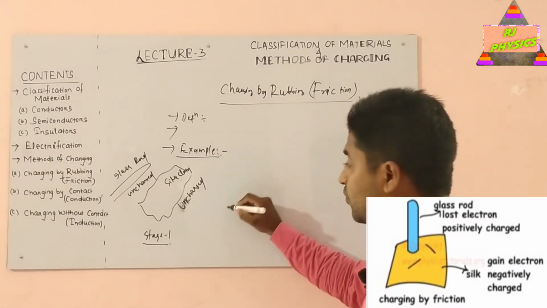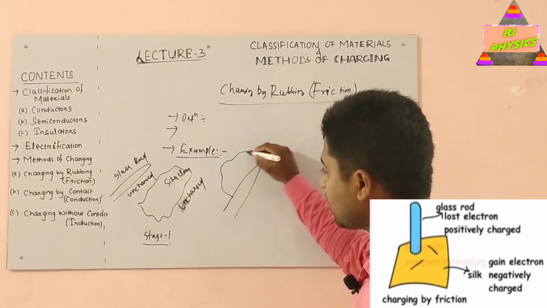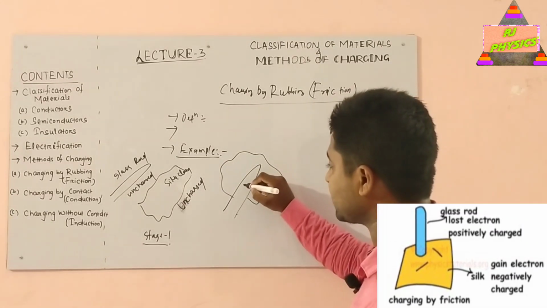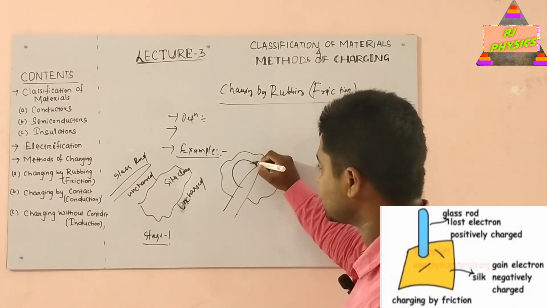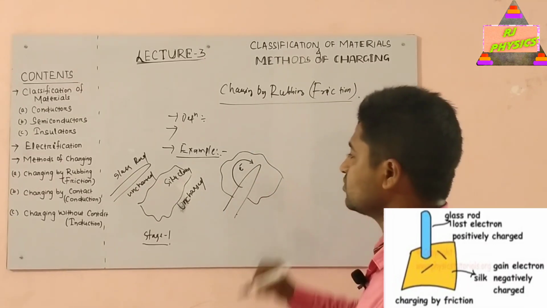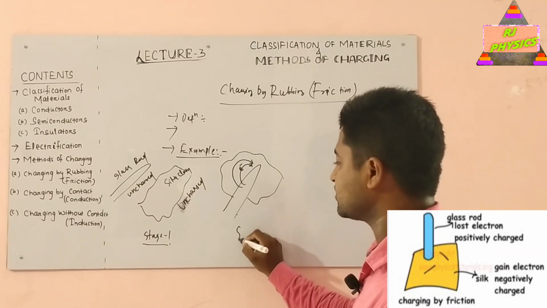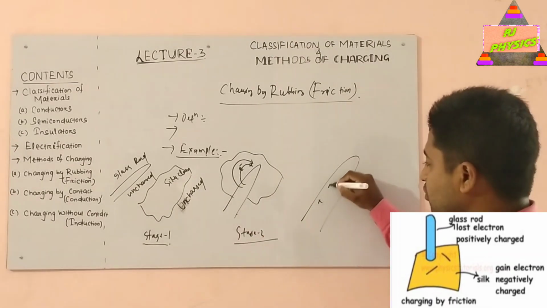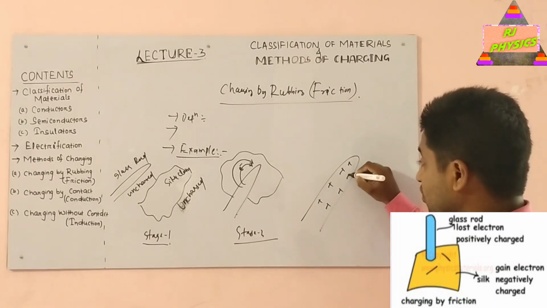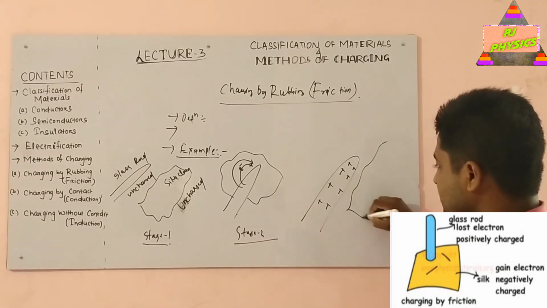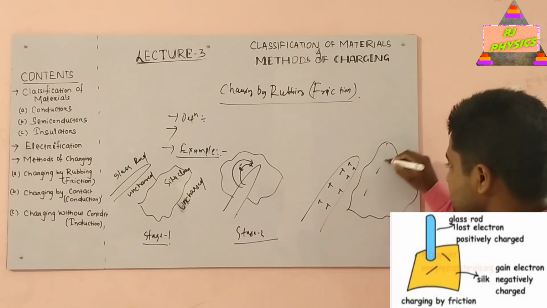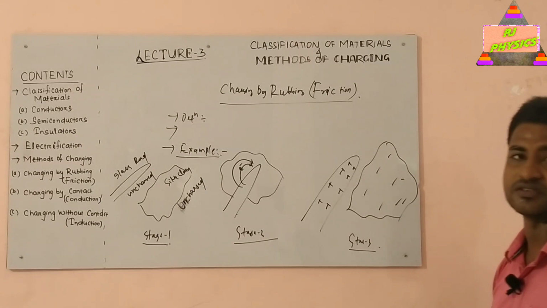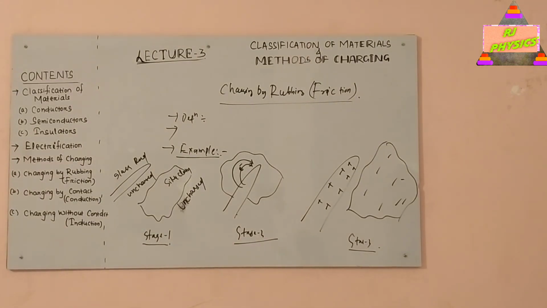Now, when this glass rod is rubbed against a silk cloth, what actually happens? Some of the electrons will be transferred from the glass rod to the silk cloth. As a result, the glass rod becomes positively charged due to the loss of electrons, and the silk cloth becomes negatively charged due to the gain of electrons. So this is the exact situation I have described.